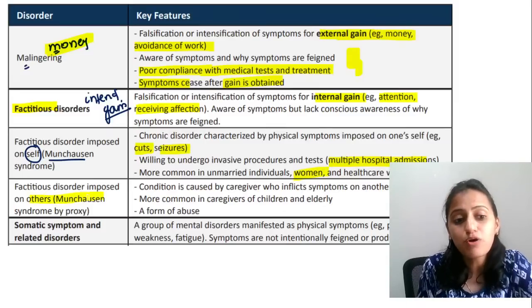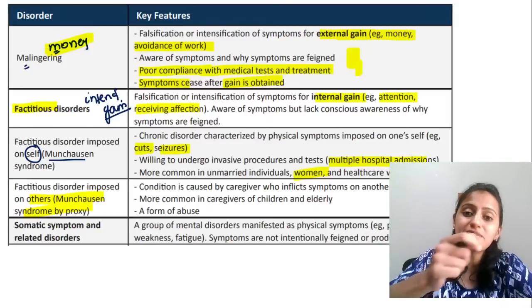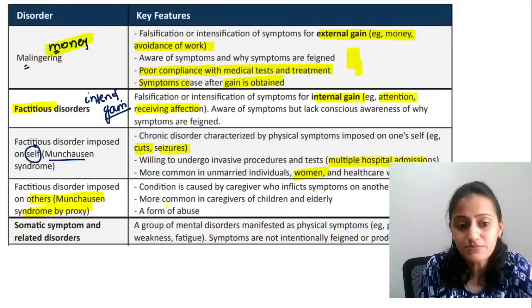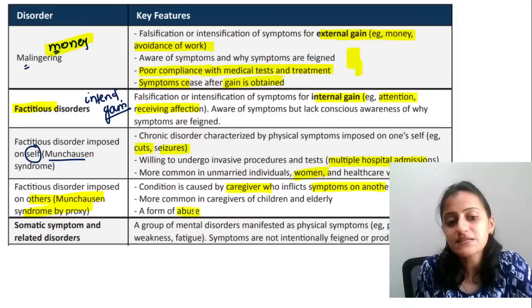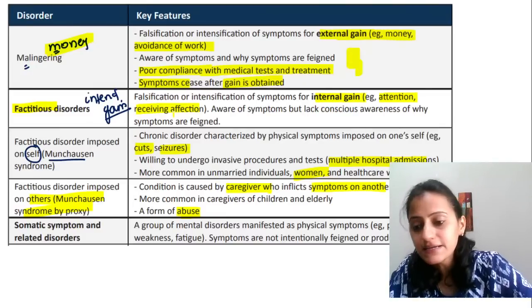Factitious disorder imposed on others is Munchausen syndrome by proxy. Someone else, not the person himself, is imposing the symptoms. It is generally caused by a caregiver who inflicts the symptoms on another person. It's basically a form of abuse. Okay? So everybody is clear?